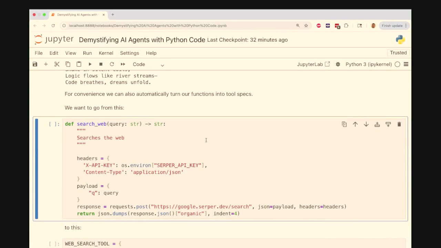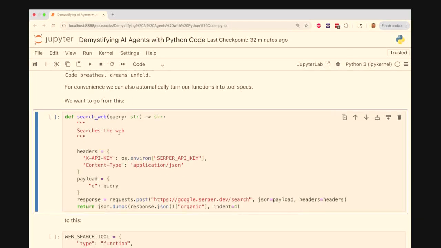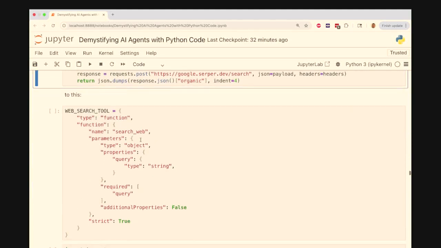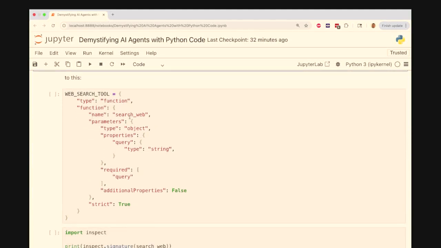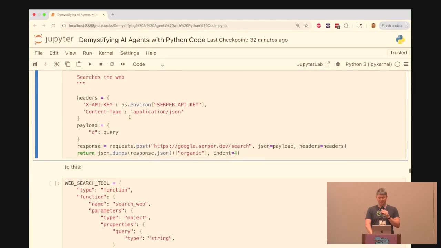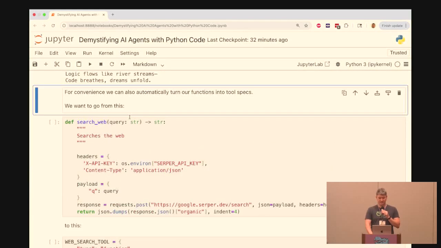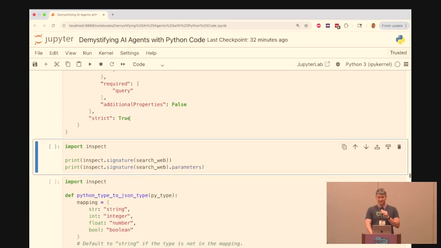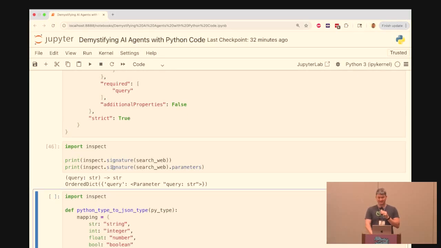This part is interesting, but in the interest of time, I'll skip it over, and you can look in the notebook. There's a couple sections that are a little bit more detailed, but we can turn our functions into these specs automatically. So we have this function search web, and we want to get it into this description for OpenAI. The kind of brief answer is Python has a great module called inspect that actually allows us to use functions as structured data.